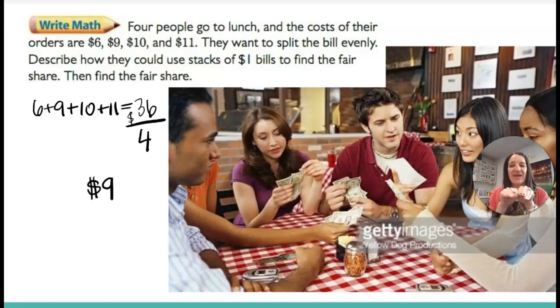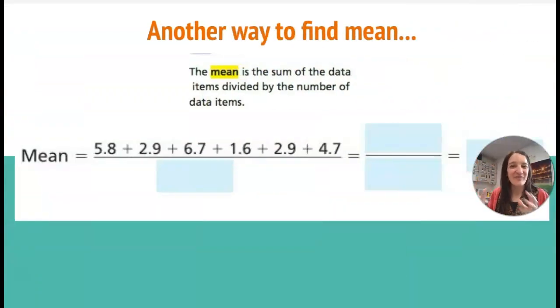If they all wanted to pay and be fair with everyone, then they would each spend $9, and that would cover all 4 of their bills. Okay, have you figured out the cool little formula?